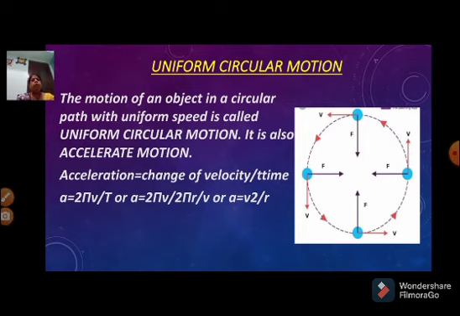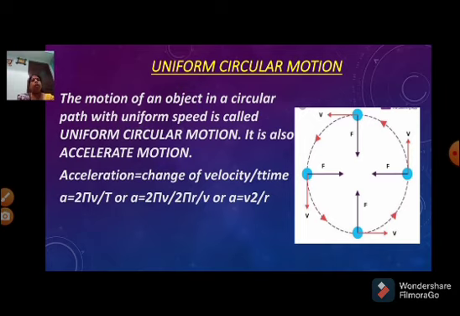What is meant by uniform circular motion? The motion of an object in a circular path with uniform speed is called uniform circular motion.